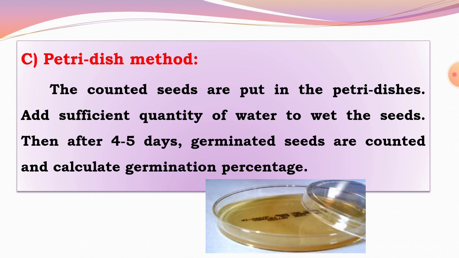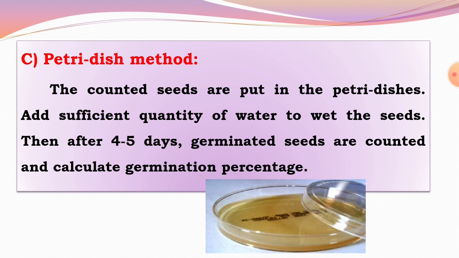After 4 to 5 days, count the germinated and ungerminated seeds, and then calculate the germination percentage using the formula: actual number of germinated seeds divided by number of seeds put for germination, into 100.